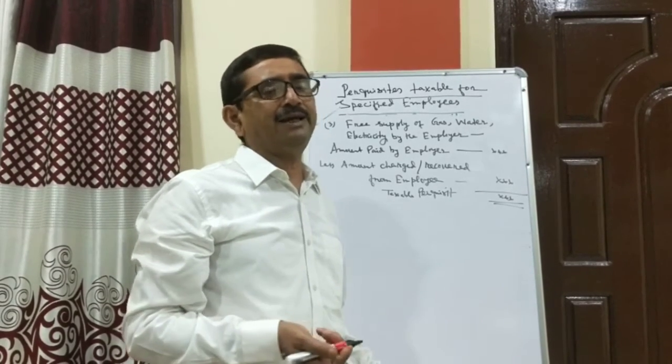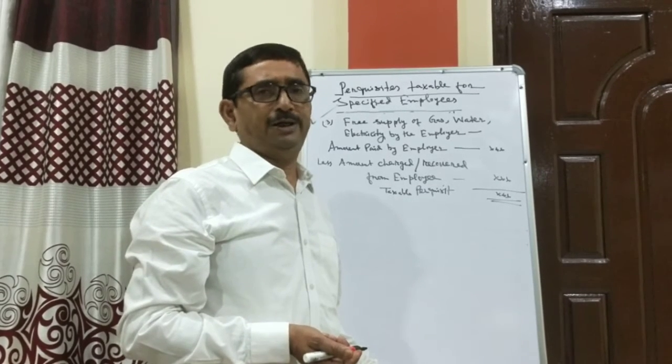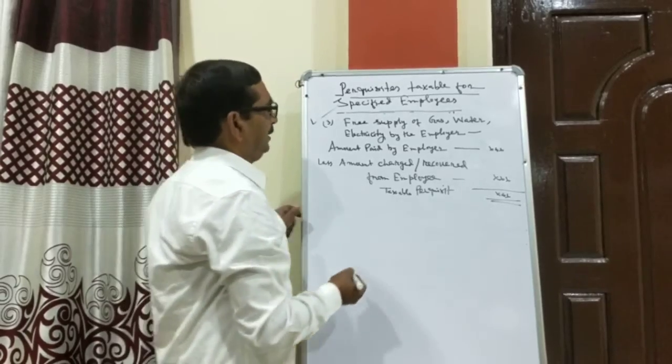So the balance 800 will be a taxable perquisite in the hands of the employee.